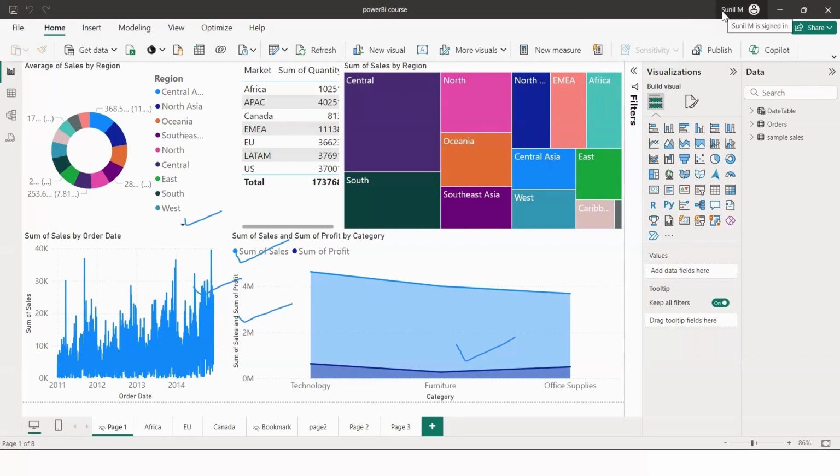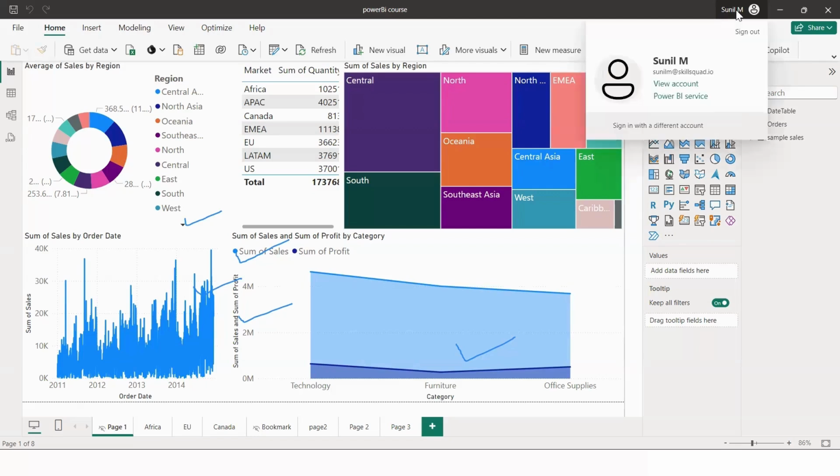Now remember, you can only sign in with your organization account or the education account. That means if your college or university has provided you with any email ID, only that can be used to log in to the Power BI service. You cannot use your personal email ID, like Gmail and Yahoo email addresses, to log in.